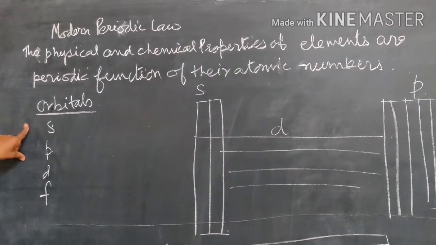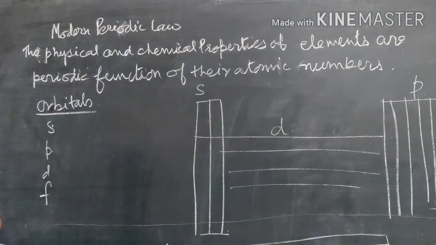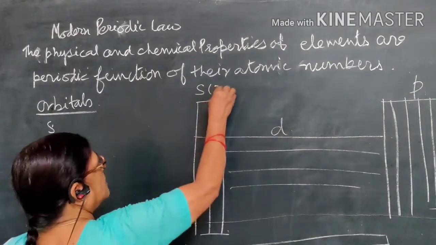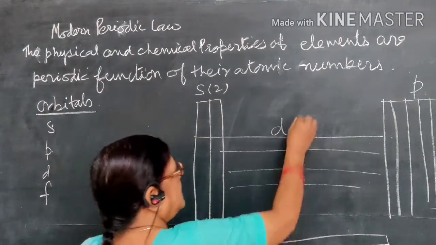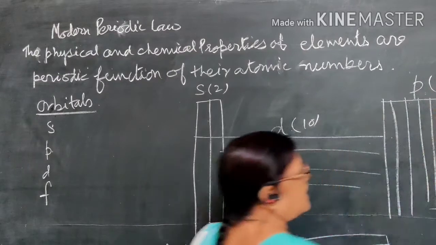Now when we write the electronic configuration, we fill electrons either in the s orbital, p orbital, d orbital or f orbital. On the basis of this filling of electrons, the modern periodic table is classified into 18 groups: 2 groups for the s block, 10 groups for the d block, and 6 groups for the p block.